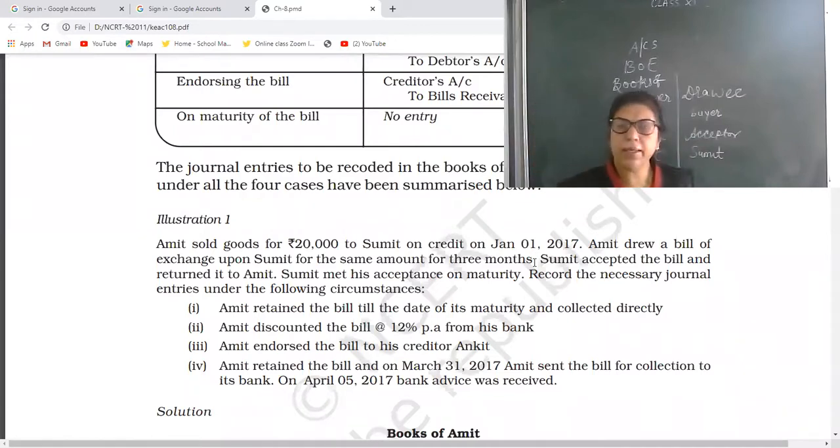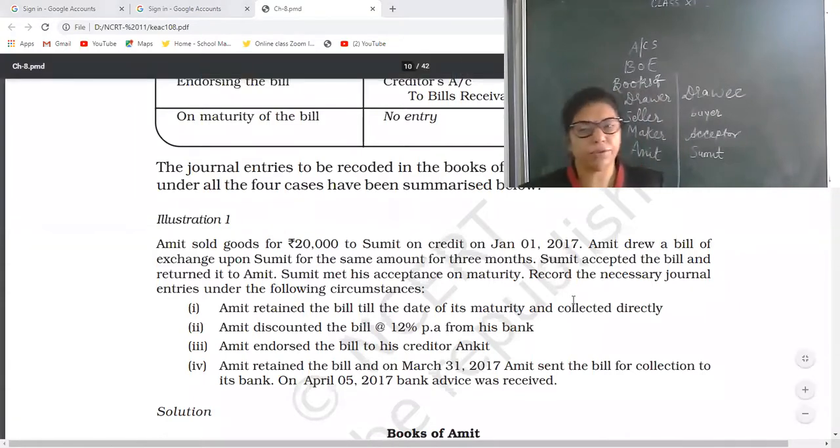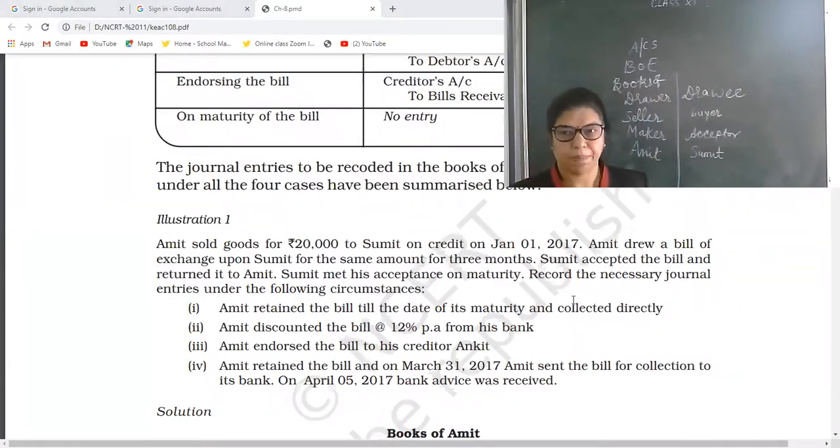See, it's my suggestion to you. First of all, you should identify the drawer and drawee carefully. See, here I am giving you many clues. Who is the drawer? Who is the drawee? Drawer is the seller, drawee is the buyer. Drawer is the maker or writer of the bill, and drawee is the acceptor of the bill.